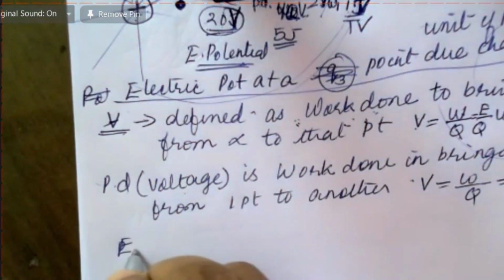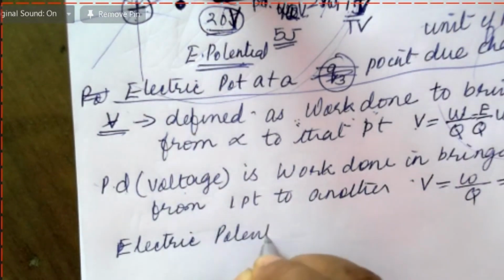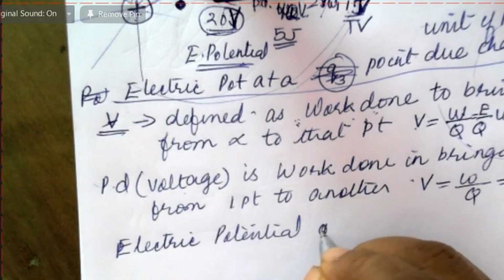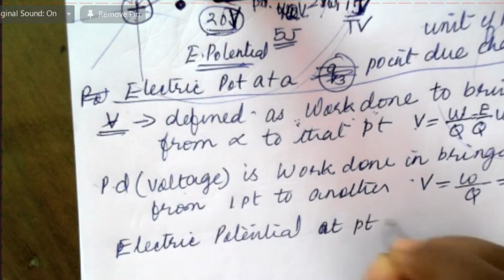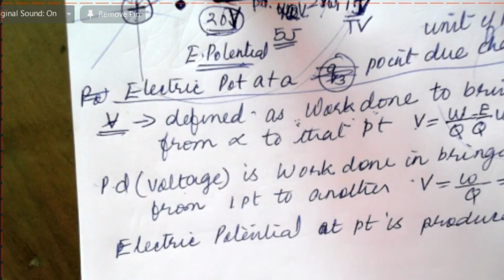This electric potential at a point is created or produced by a charge.